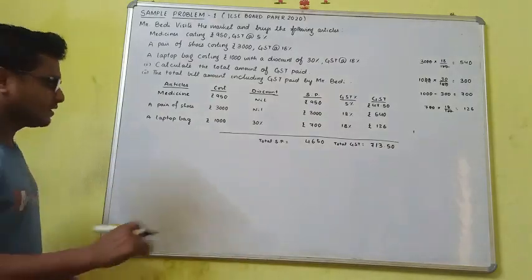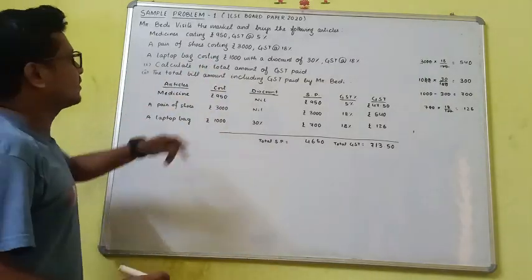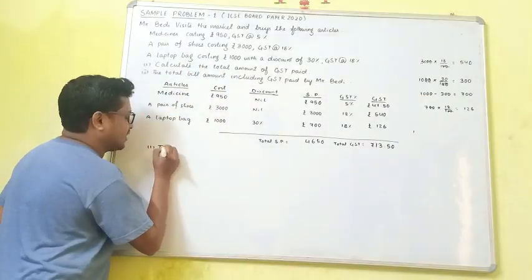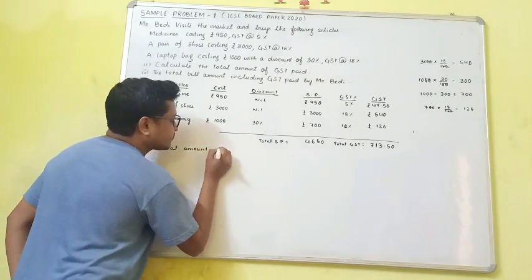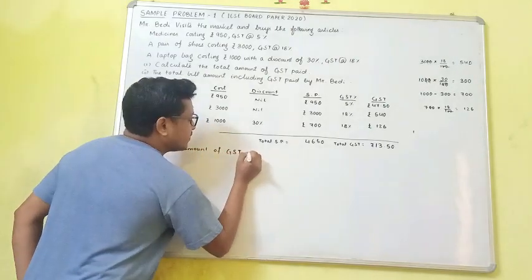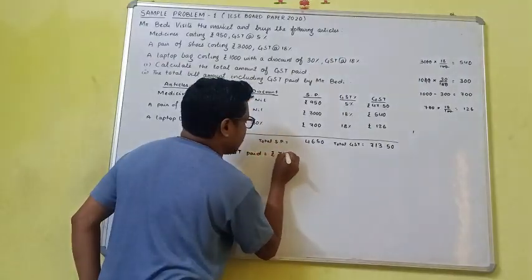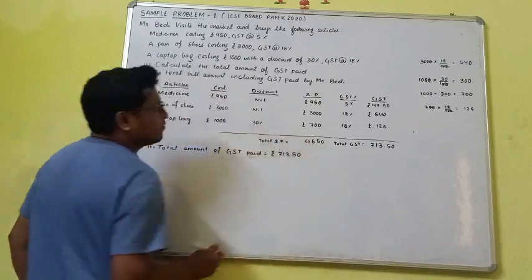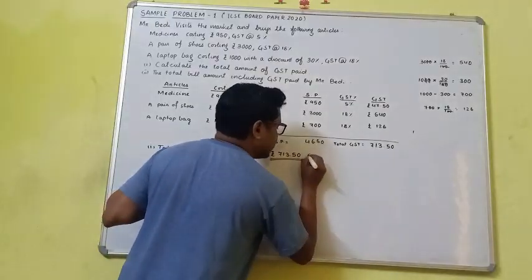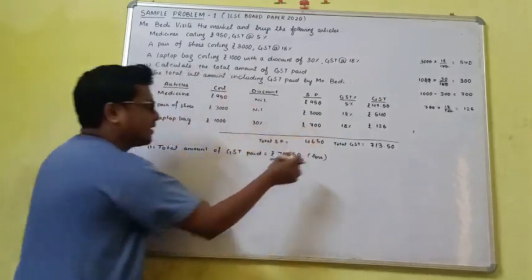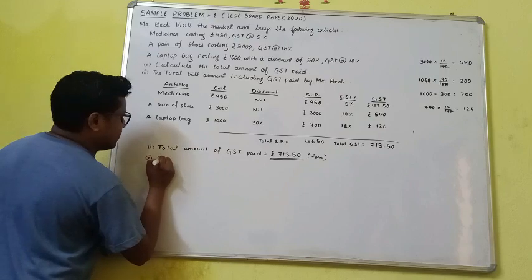You can check it. Now, what is your question? Come to the question. Calculate the total amount of GST paid. The total amount of GST paid is equal to rupees 713.50. One question is over. So in case of ICSE, you just put a sign like this, and in bracket you write the answer. Then part number 2, what is the total bill amount?